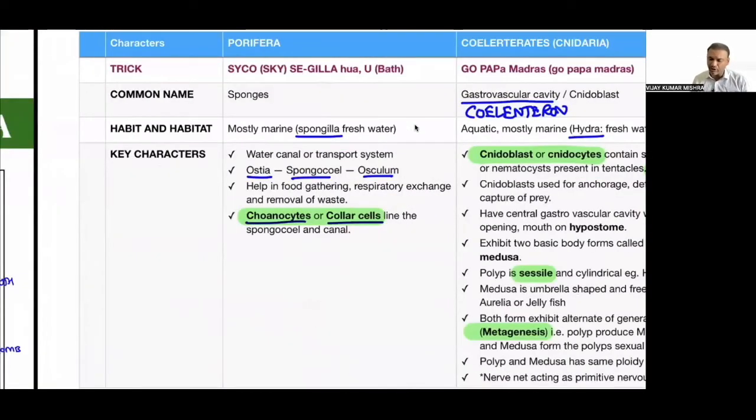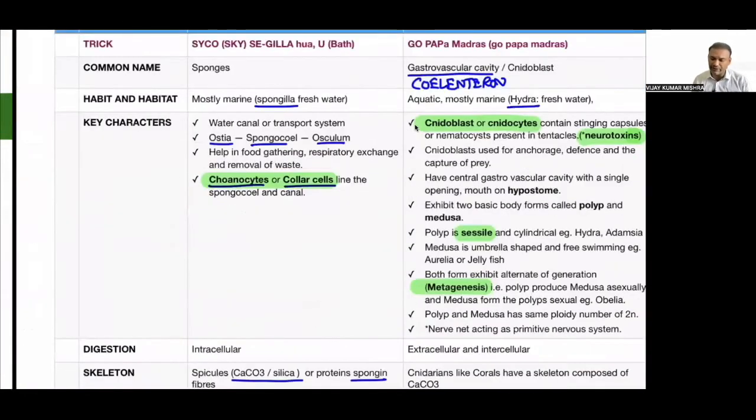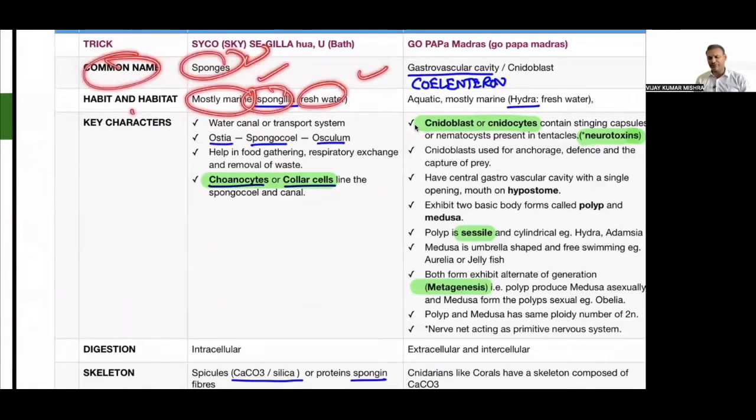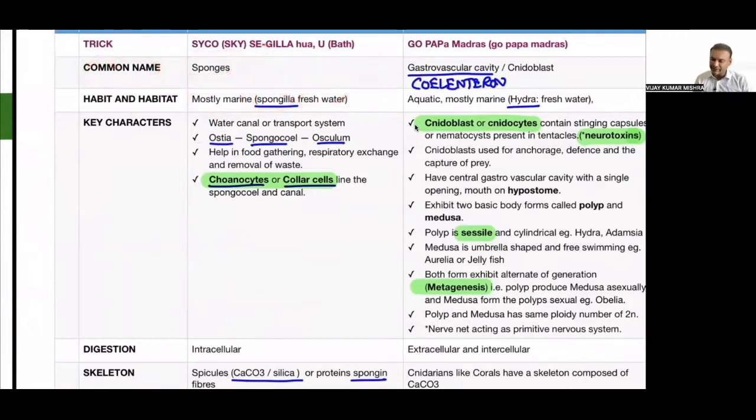Let's talk about the common name of the Porifera. The common name of Porifera is sponges, and they are seen mostly in marine habitats. But Spongilla is a freshwater sponge that everybody must know for the NEET exam. They have the star property of the water canal system. Ostia open into spongocoel and spongocoel opens into osculum.